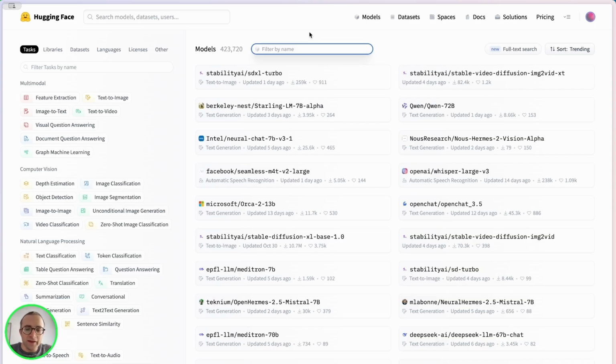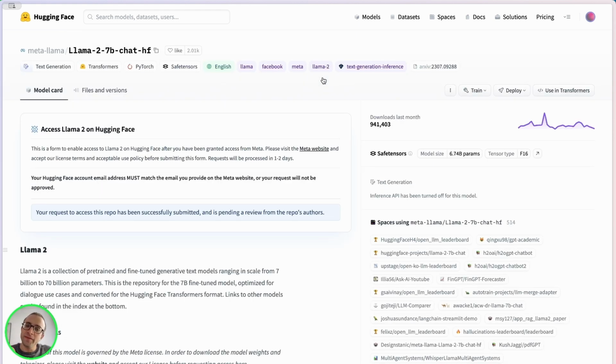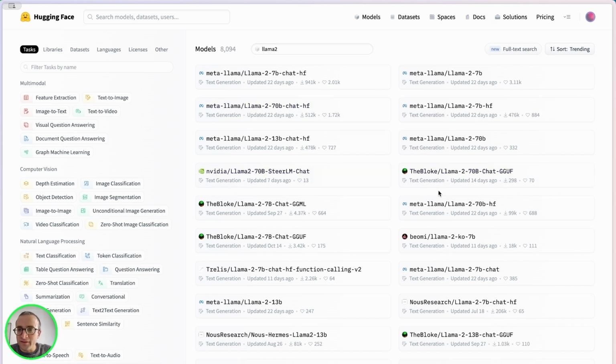So back to Hugging Face, let's pick a Llama 2 file. There's a few. If you want the official Llama files from Meta, you need to create an account on Hugging Face, and the email must match the one you have in Facebook, and you need to request access, and that takes a couple of days. But if we don't want to do that, there's also a few models out there uploaded by individuals. We can pick, for example, this one, Llama 2, 7 billion parameters, and it's in GGUF.